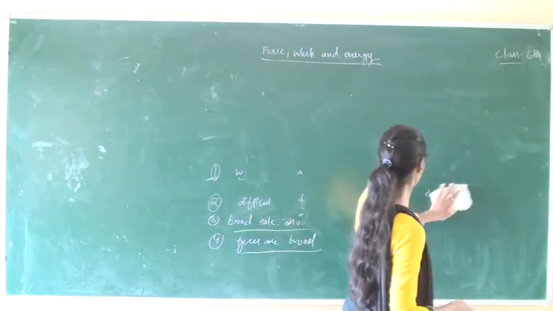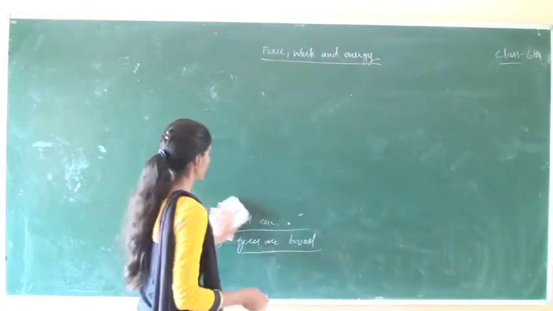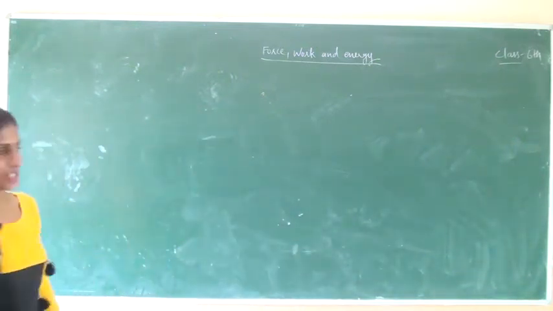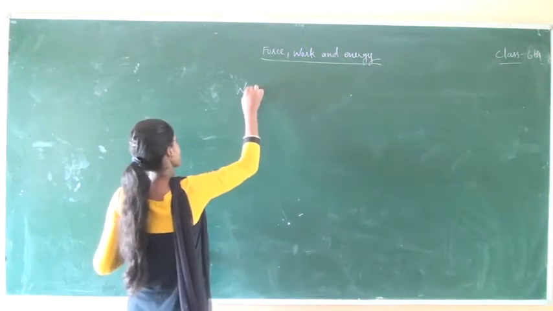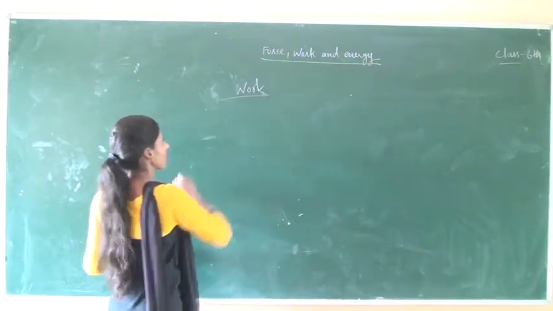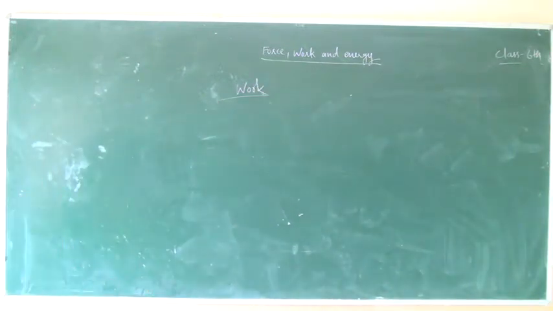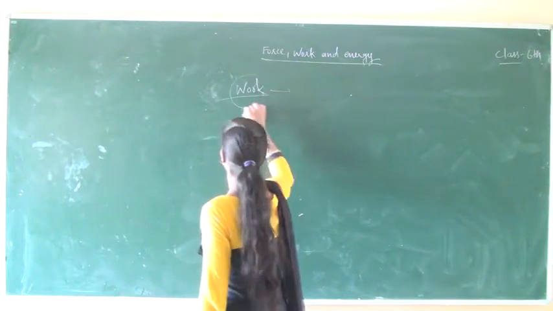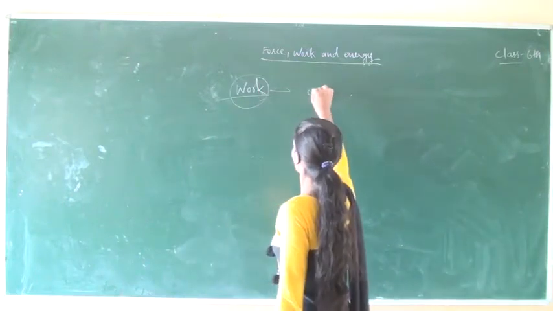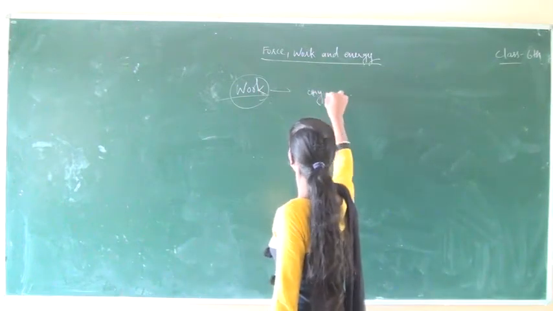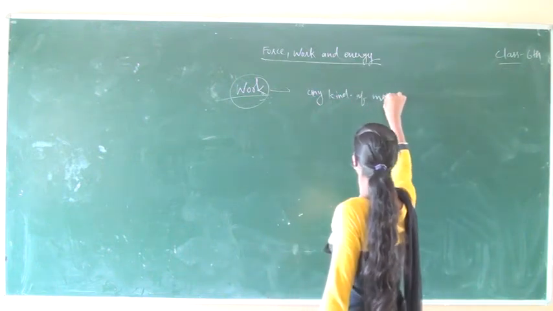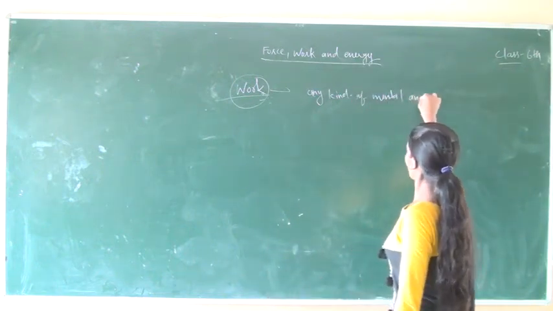After that, our next term is about work and energy. First, we will discuss work. In our daily life, work means any kind of mental or physical activity.